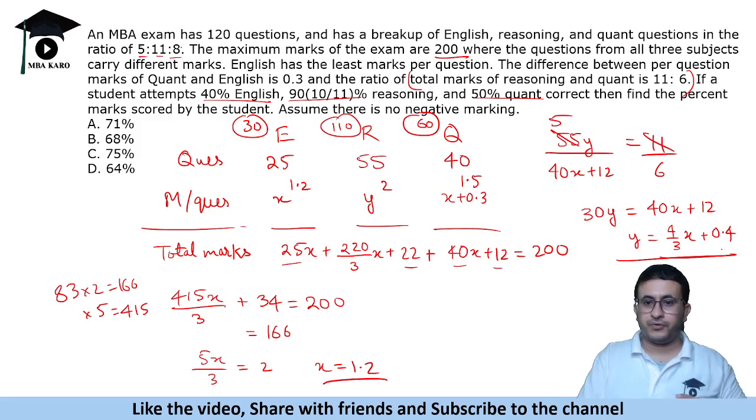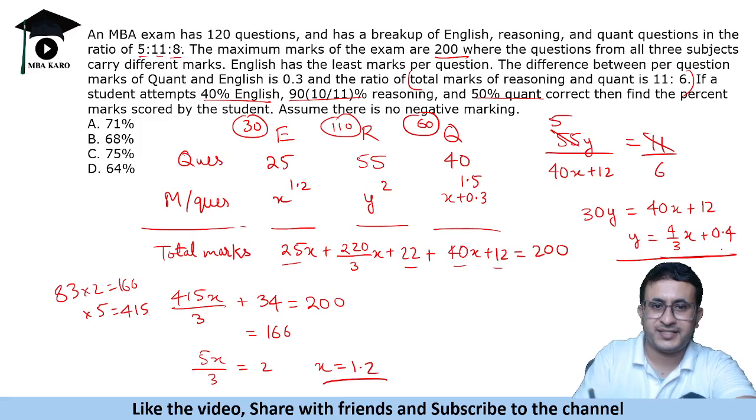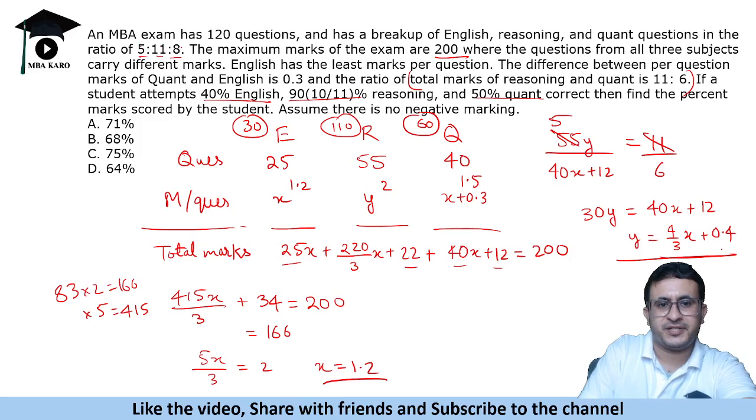Okay, now the question does not end even here. They did not ask marks per question. The next question that is asked is a person attempts 40% English.